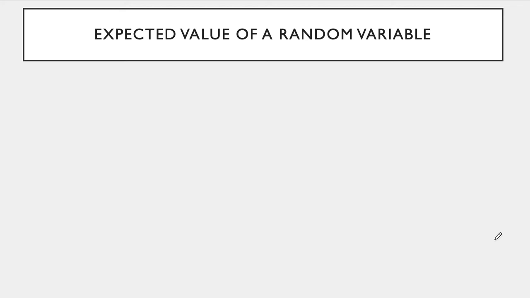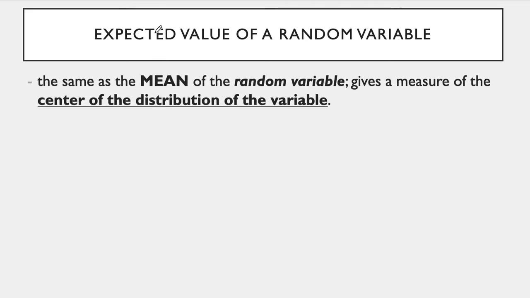And let's take a shot at this. This is now expected value. What is this? This is actually synonymous with, the same as, the mean of a random variable. So when you say expected value, the definition says that it's the same as the mean of the random variable. It gives us a measure of the center of the distribution of a variable. It may also be thought of as the long-term average value.